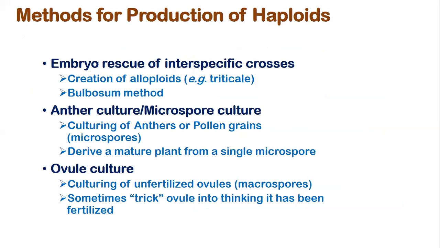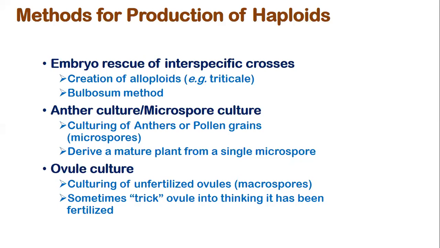So methods of production. What are the various methods of production of haploids? We can do embryo rescue of interspecific crosses. When we carry out interspecific crosses, in some of the crosses some of the chromosomes get eliminated, and if the chromosomes of one parent get eliminated, we get the haploids.